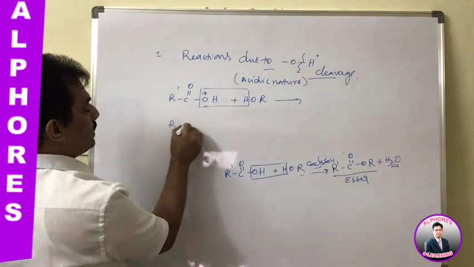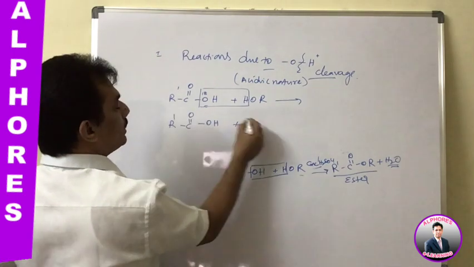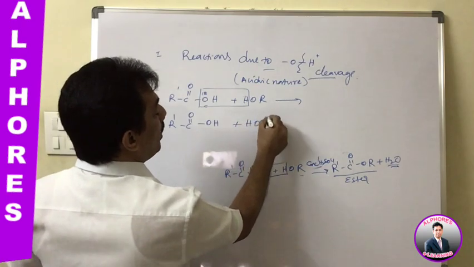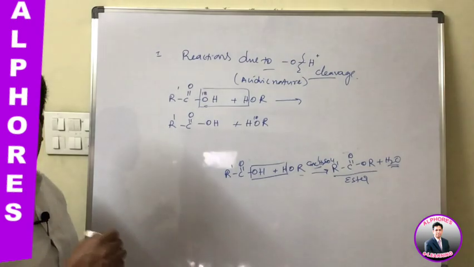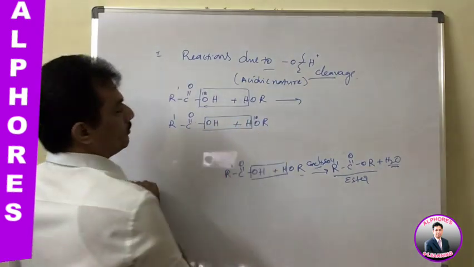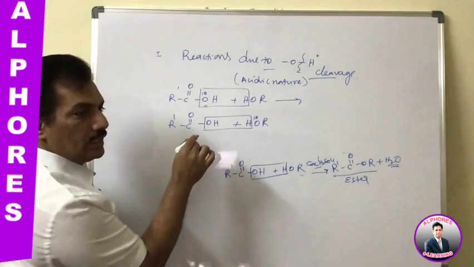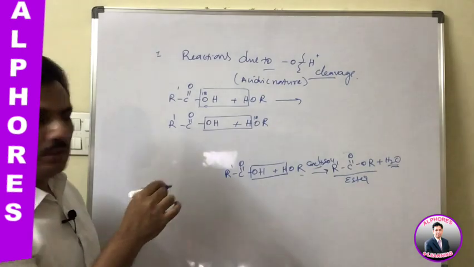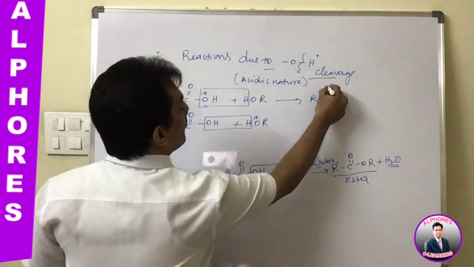And in case it is RCOOH reacting with alcohol which has the radioactive isotope oxygen in the alcohol molecule, now also it goes like this. Just remember, in the first case, when the radioactive oxygen-18 atom is present in the acid, it comes in water.